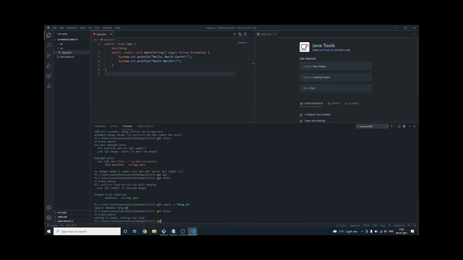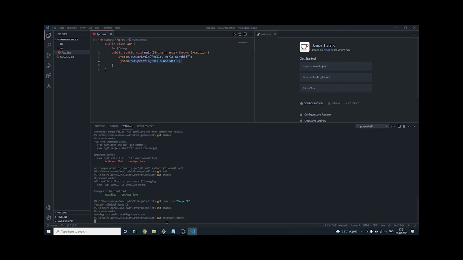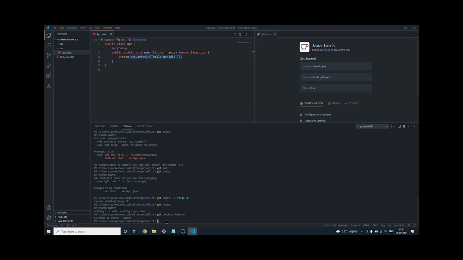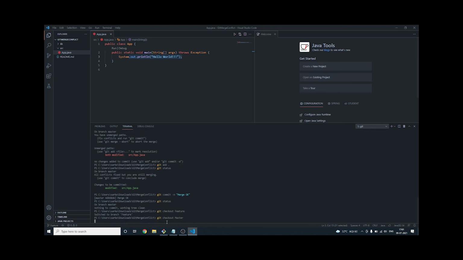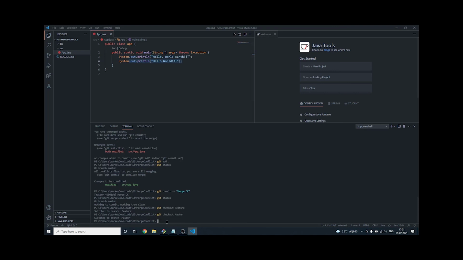Now this is the master branch, and in this master branch we have both of these codes. Now, if I go back to the feature branch, we can check it out, and you will see the changes are there. And if I go back to the master branch again, you will see both the changes together. So this is how we can solve very simple merge conflicts.